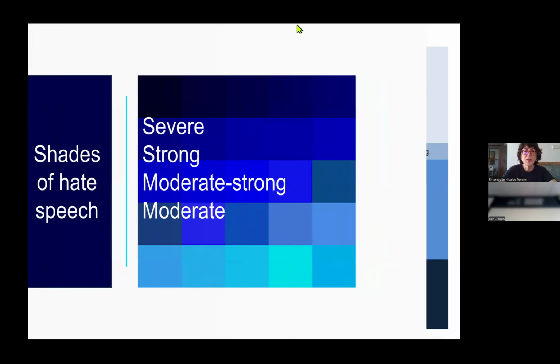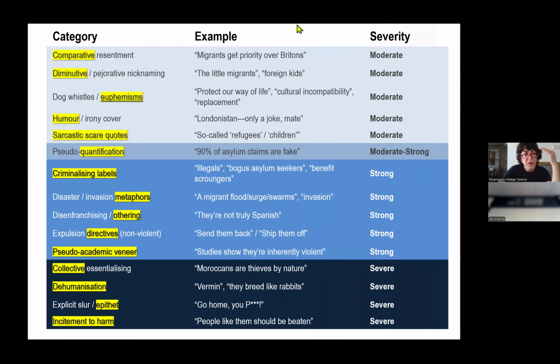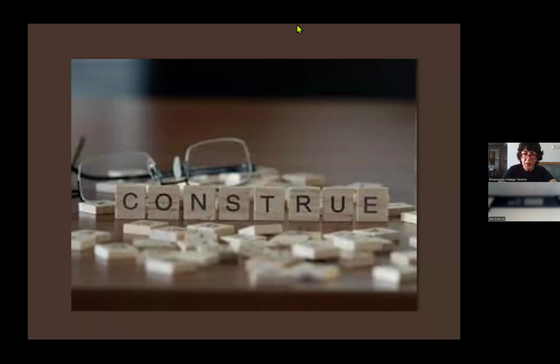And in this decline, we saw comparative, diminutive, euphemisms, humor or sarcasm, etc. These are the most outstanding strategies used when someone was harming somebody based on their nationality, age, gender, sexual orientation, and definitely the legal status. So what about the construal of this migrant or migration?